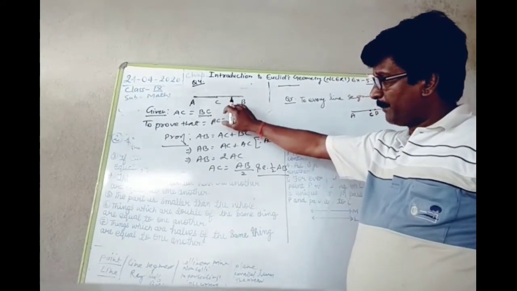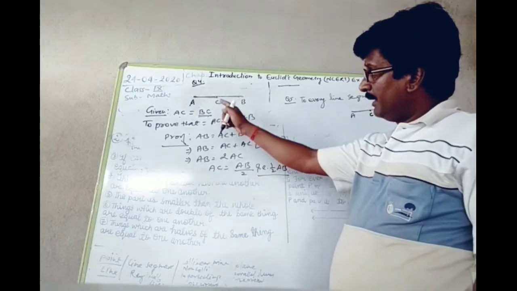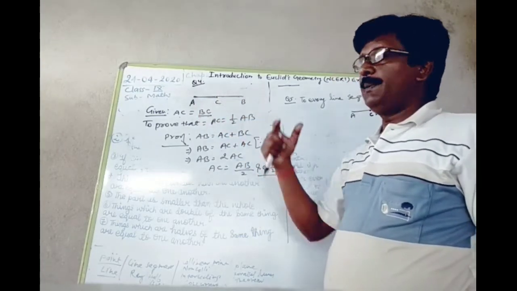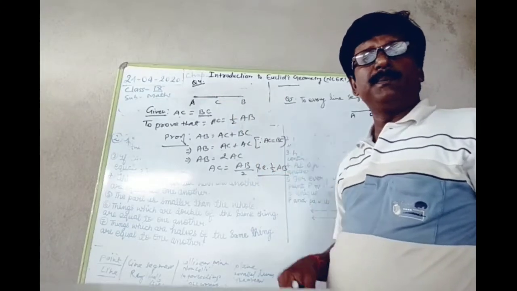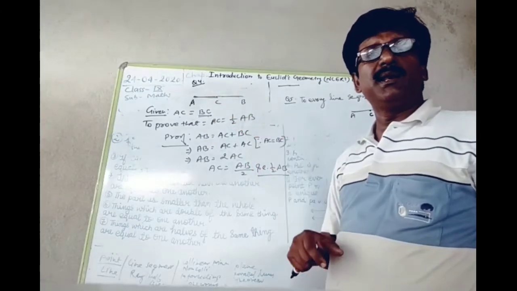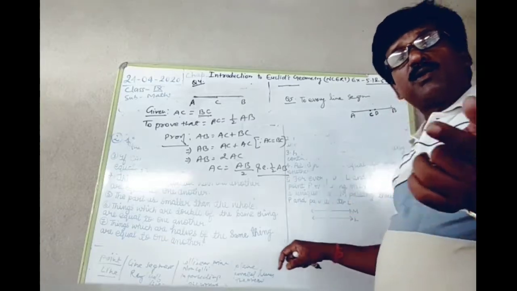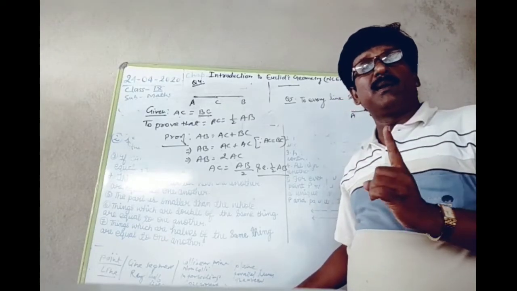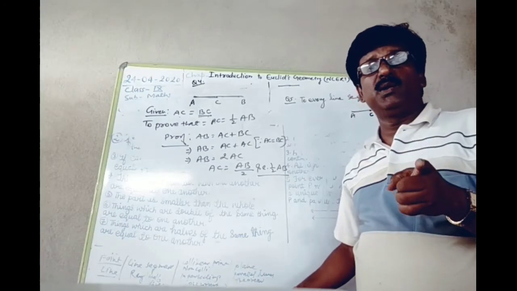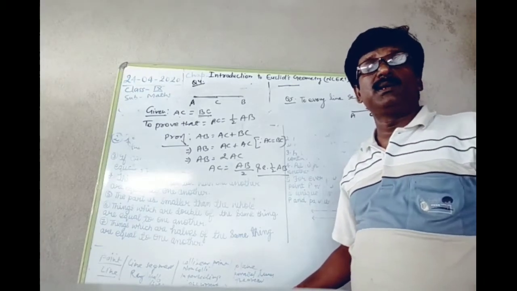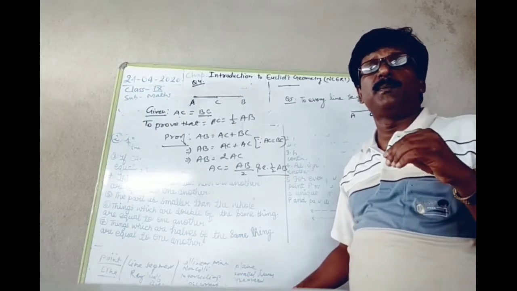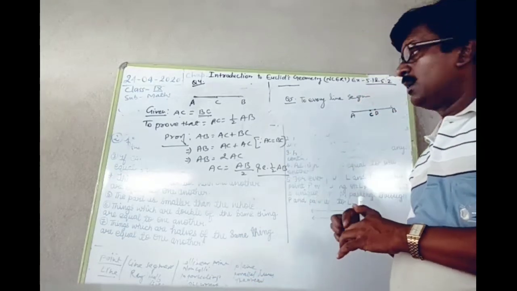And in question number 4, you have just seen, if C is the midpoint of AB, then AC is equal to half AB. Similarly, BC will be half AB. It means AC and BC both are equal. The statement that every line segment has a unique midpoint is a true statement, and as I told you, any true statement which can be proved will be a theorem. So I am going to prove it.